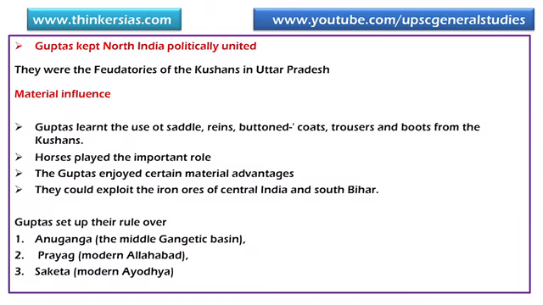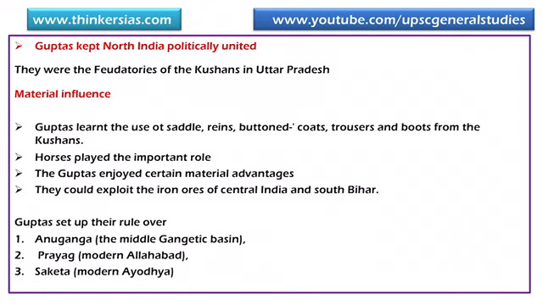It is important to know that the Gupta Empire kept North India politically united for more than a century, that is from 335 to 455 AD. The original kingdom of the Guptas comprised Uttar Pradesh and Bihar at the end of the 3rd century AD. They were feudatories of the Kushans in Uttar Pradesh.